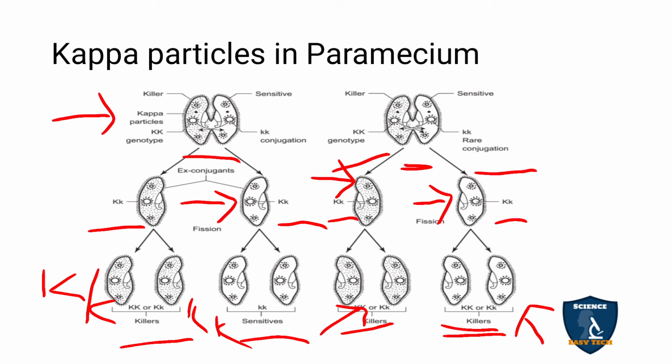So because of this we get both types, that is, from the paramecium conjugation you get killer type offspring. What is responsible for this in the paramecium? Here it is the cytoplasm. Only the cytoplasm can produce these kappa particles, and the particular bacteria is living as a symbiont in the cytoplasm of paramecium. So the cytoplasm allows the kappa particles, with the gene capital K or small k; capital K means killer, small k means sensitive. Due to this only, you are getting the killer type.